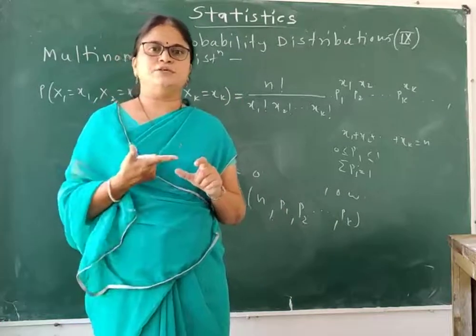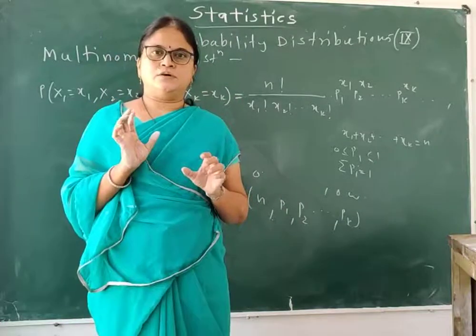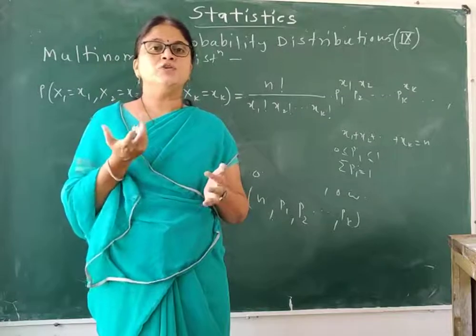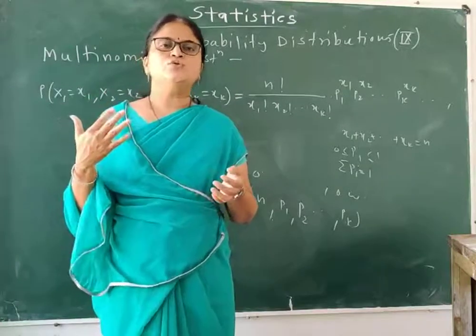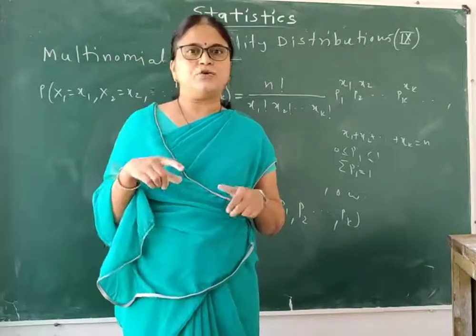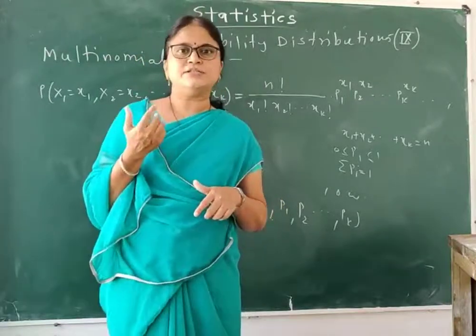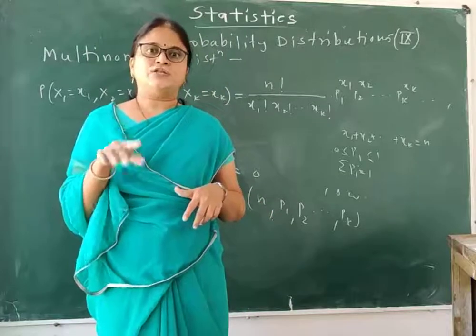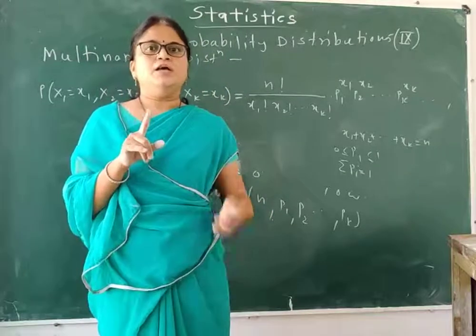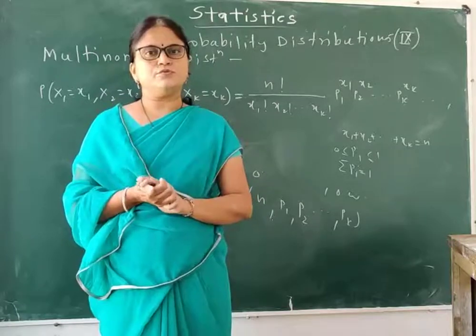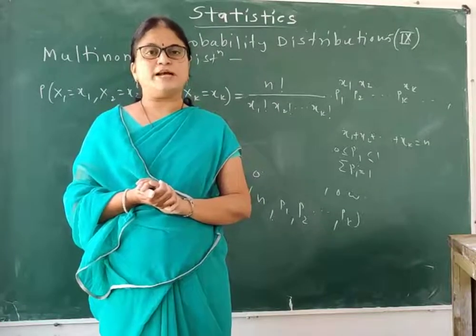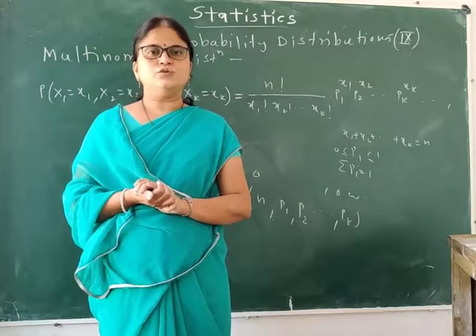Binomial, that is two variables. Over here we have multinomial, that means I have x1, x2, ..., xk, k variables. In binomial I will say that there are two variables, but actually there is only one variable. So what is the definition of binomial distribution? Yes, you know.